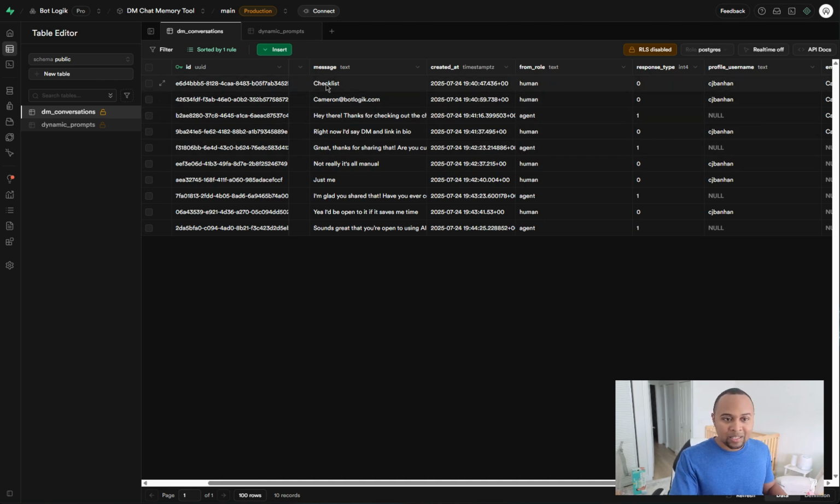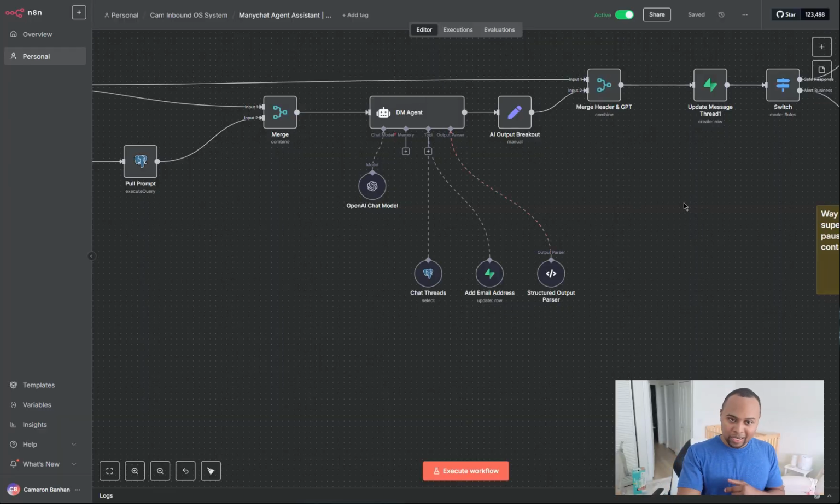In this case, the first message that was pulled was checklist, right? And then the main chat got the email. And then from here, we see it was from a human agent, right? So we see exactly who's doing the reply. The agent's able to go in there and pull the entire thread for that specific user and see what they're saying.